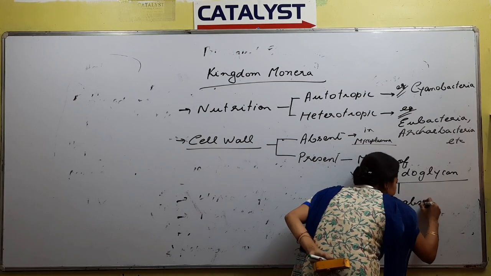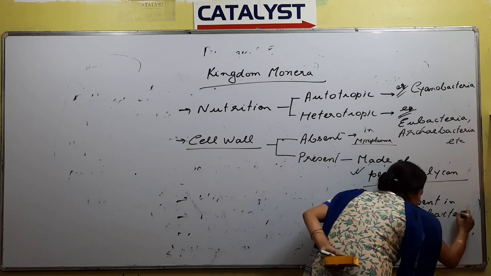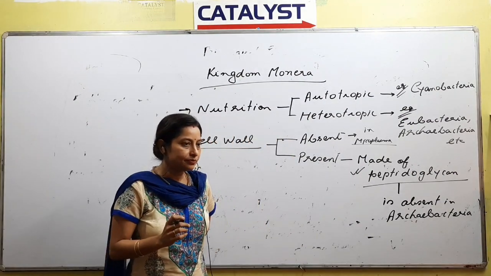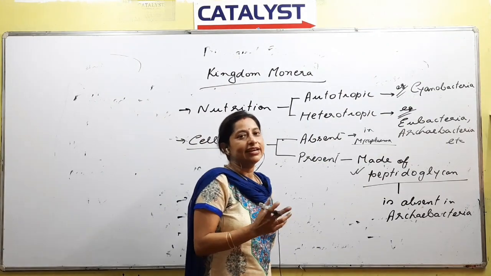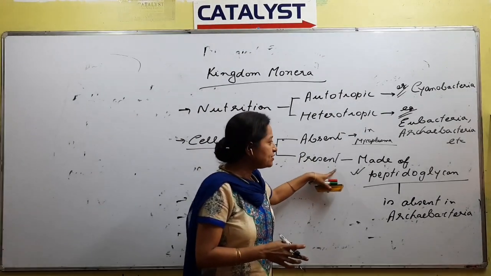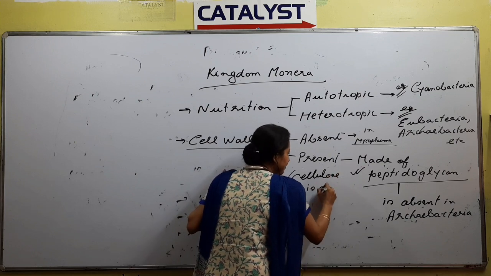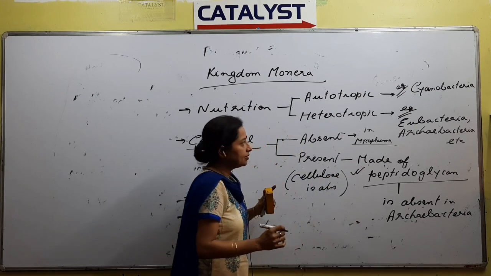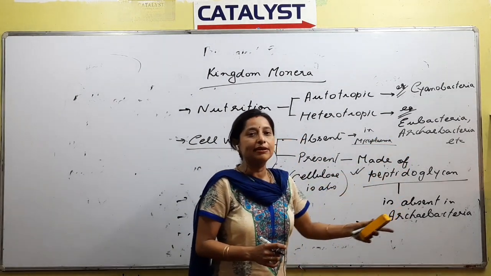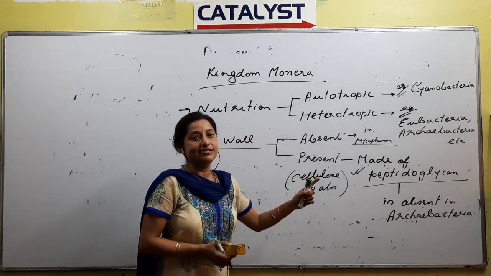Another point of interest is that peptidoglycan is absent in Archaebacteria. So we are not writing it in sentences. Exactly, teichoic acid related, we'll be doing it. As of now, cell wall absent or present, we know. If it is present, it is made up of peptidoglycan. Cellulose is absent. The cell wall is absent in mycoplasma, and present in all others.